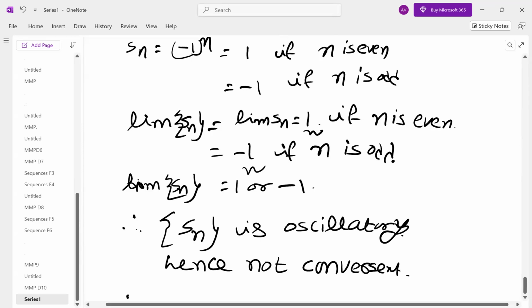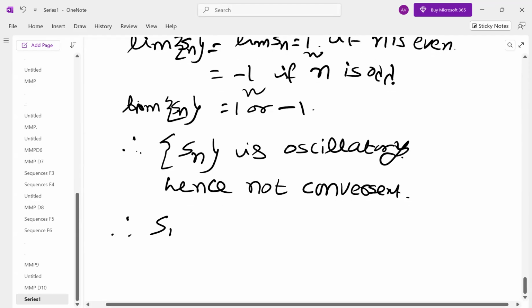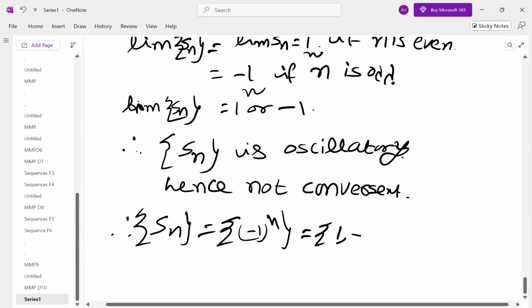Therefore, if it is not convergent, it cannot be a Cauchy sequence. Therefore, the sequence Sn, which is 1 minus (-1)^n, that is 1, -1, 1, -1, 1 and so on, is not a Cauchy sequence.